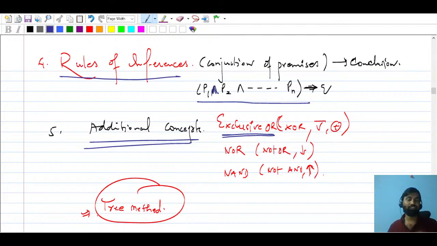It excludes the case where both are one. If the inputs are in the same state, it is going to give you zero. And we will talk about nor and nand. Here we will also discuss one very important concept, the tree method. In fact, we solve probability using tree diagrams. Those things are very important.